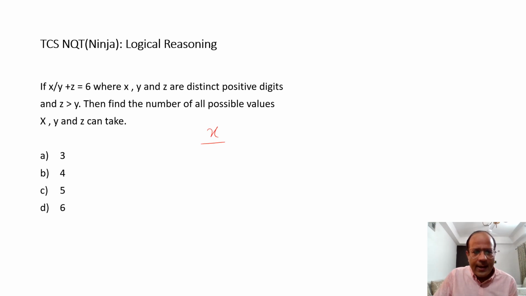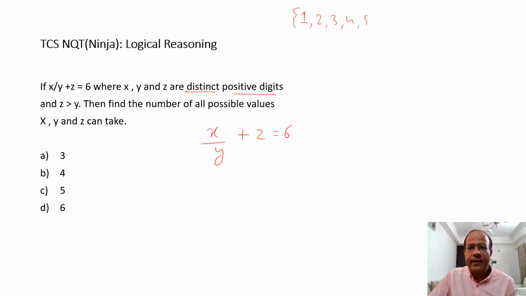x by y plus z is going to be 6. Okay, this is what has been said, where x, y, z are distinct, make sure of the words, they are distinct positive digits. Is 0 positive? No, it is a digit, but it is not positive. It has to be a positive digit. We start with 1, and the digits go up to 9 if I omit the 0.